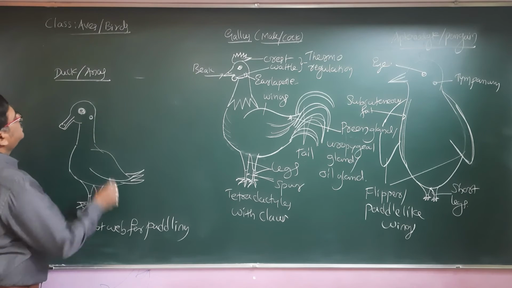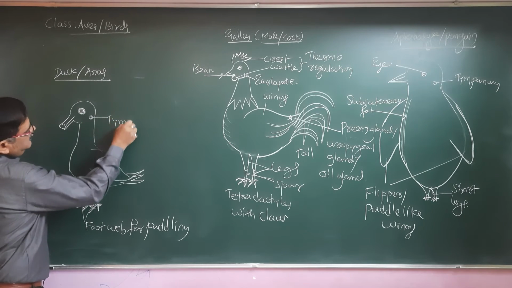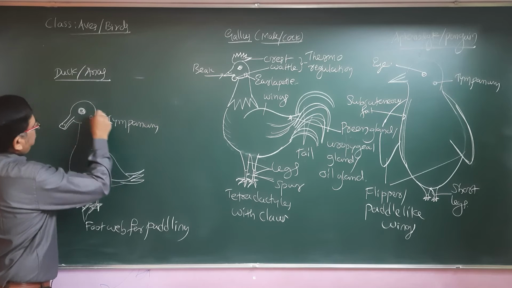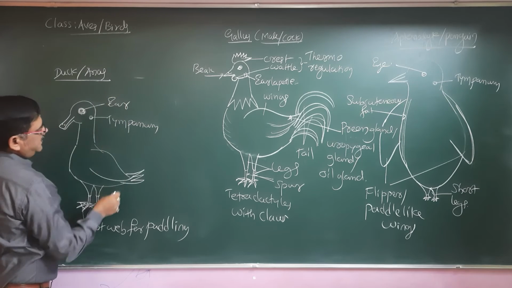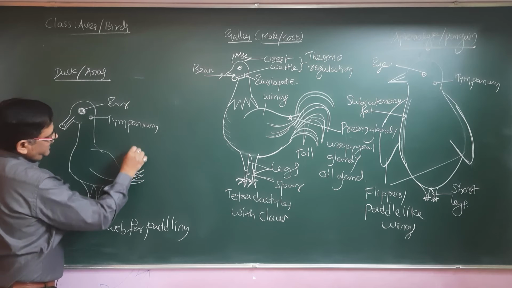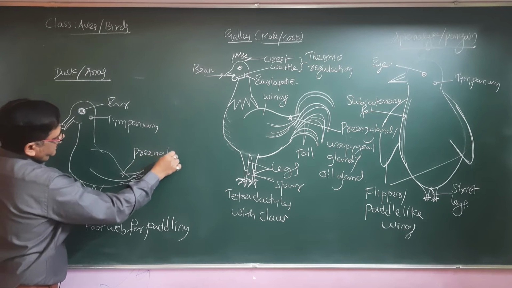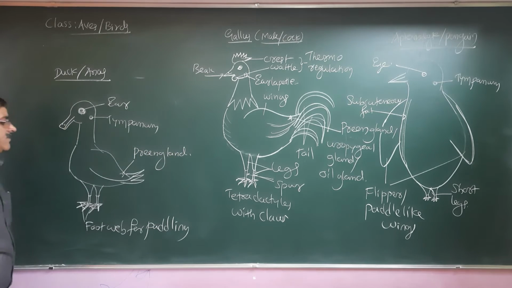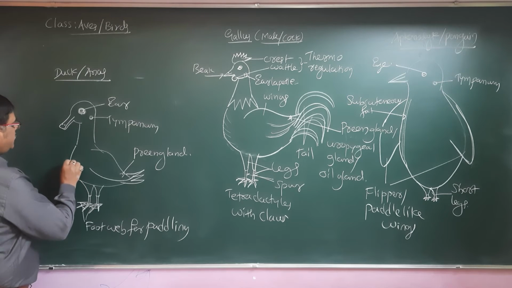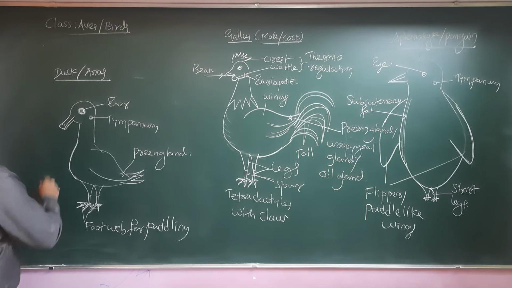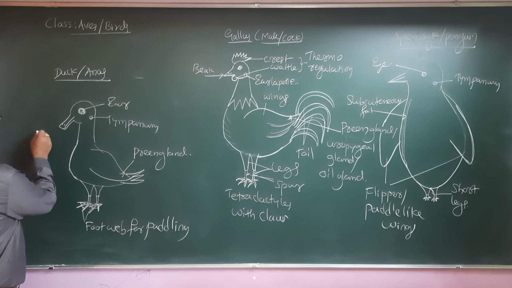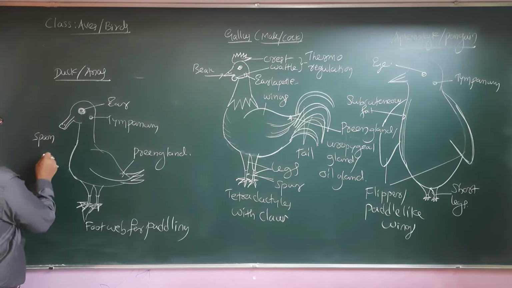Okay, then yes, they have the tympanum, ear. Yes, they do have the preen gland that makes the feathers oily or waterproof. And then yes, we can say it is the spoon or spoon-billed beak, okay.